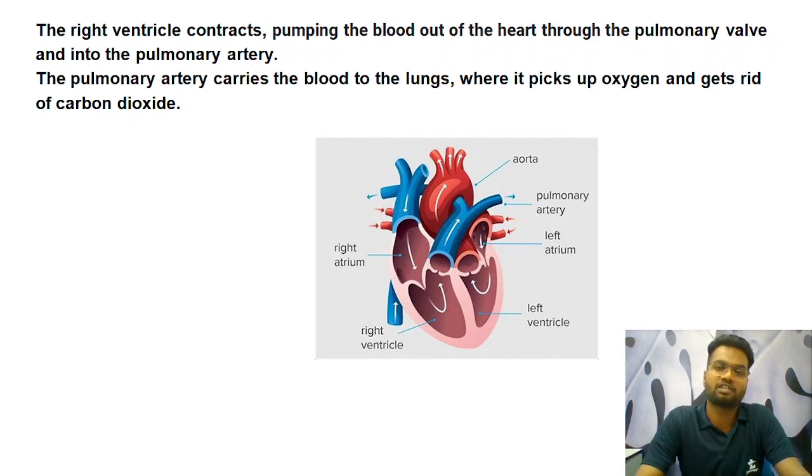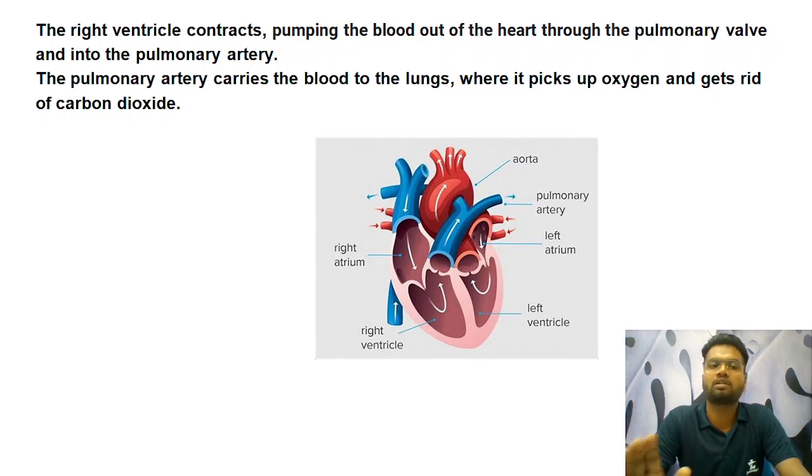So here is the catch: pulmonary artery is an exception. This is the only artery of the human body to contain deoxygenated blood, oxygen poor blood, or carbon dioxide blood. Remember this point: pulmonary artery is the only artery of the human body to contain this deoxygenated blood. It takes deoxygenated blood from your human heart to the lungs for the purification.